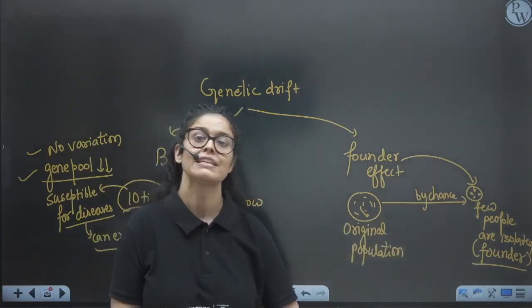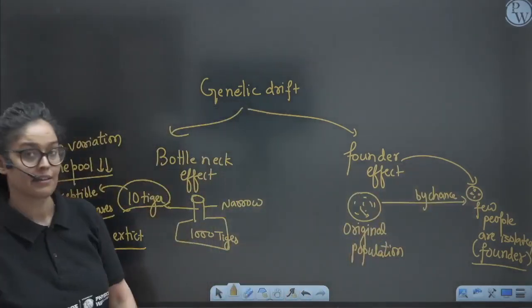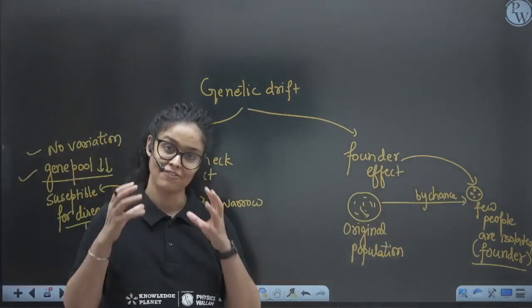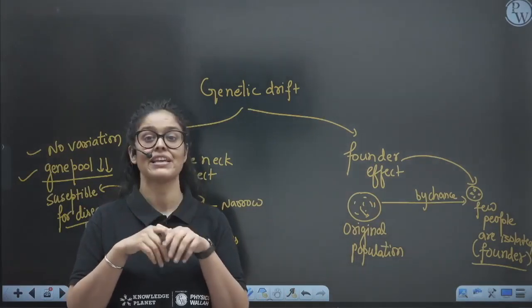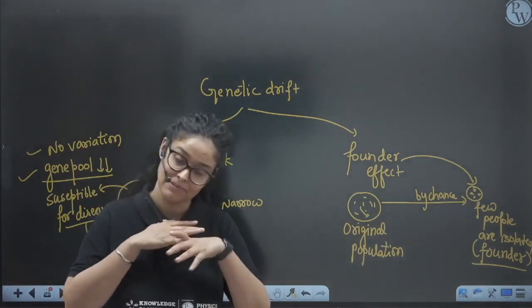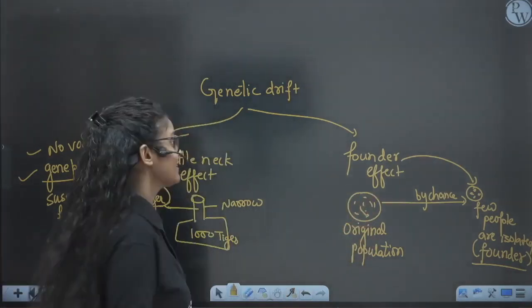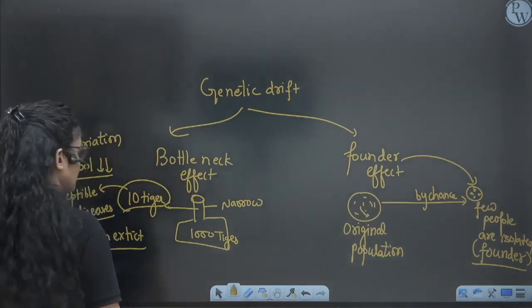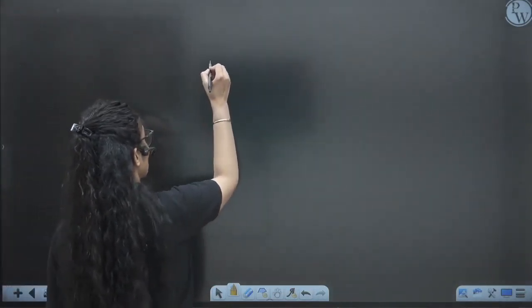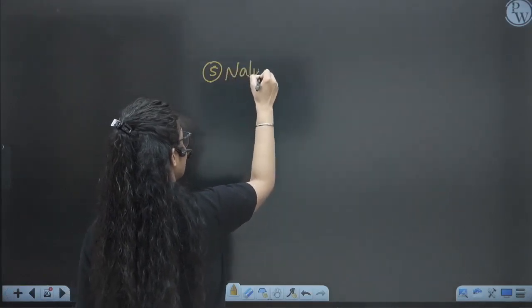So this is genetic drift, applicable to very small populations. These small populations have less genetic variation, and if any disease or calamity comes, they all get vanished. So it's very dangerous also. So genetic drift will bring changes. The next cause that will affect the Hardy-Weinberg principle is natural selection.